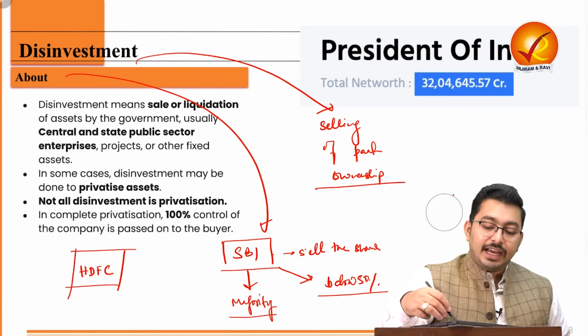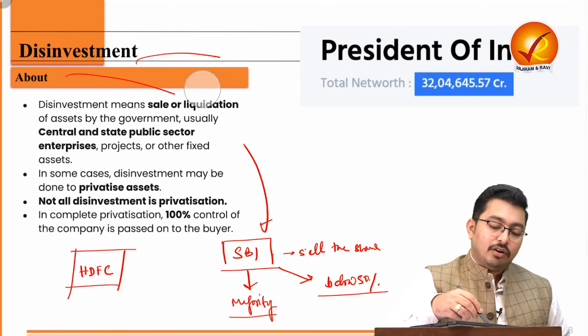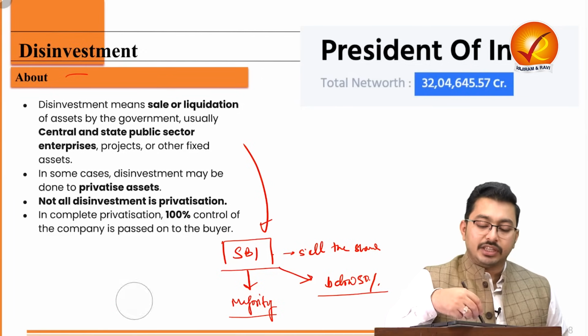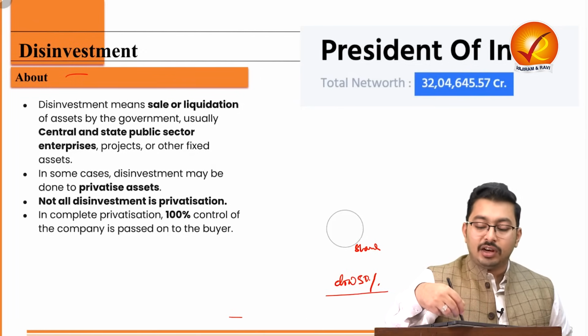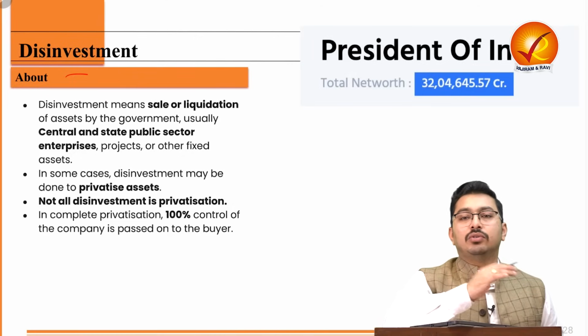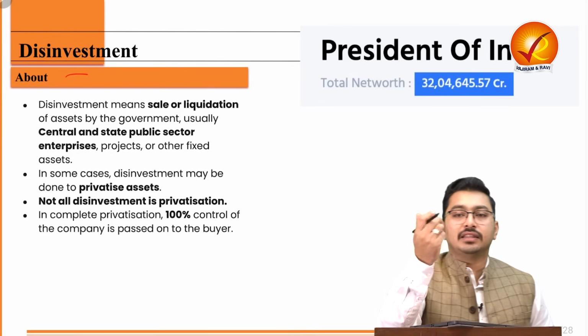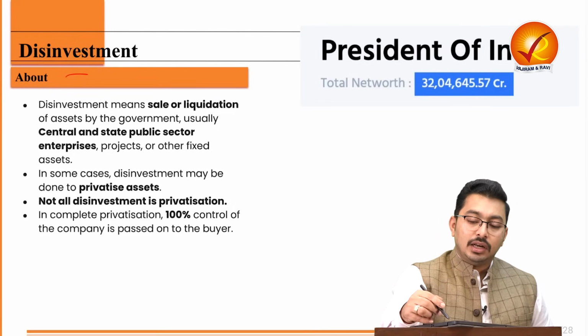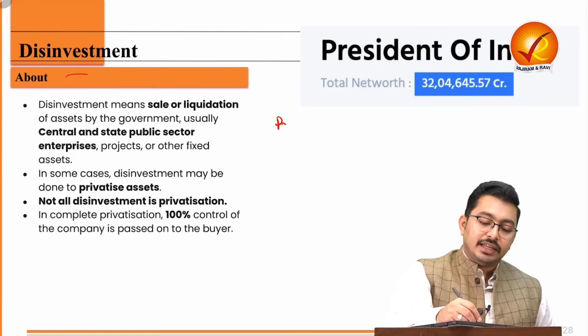So when I am selling my shares from, let's say, 70% ownership to 60% to 51% to 49%, I am essentially doing what? I am selling the assets, getting the money. This is nothing but disinvestment. Now, when does this lead to privatization?